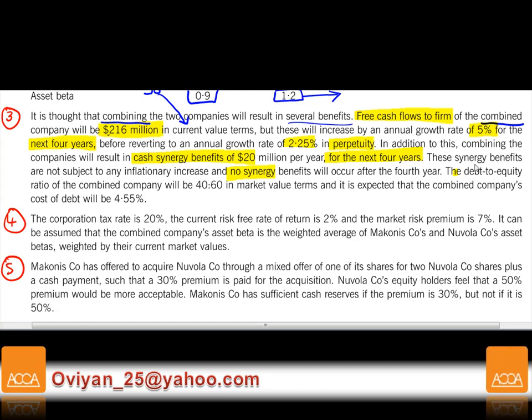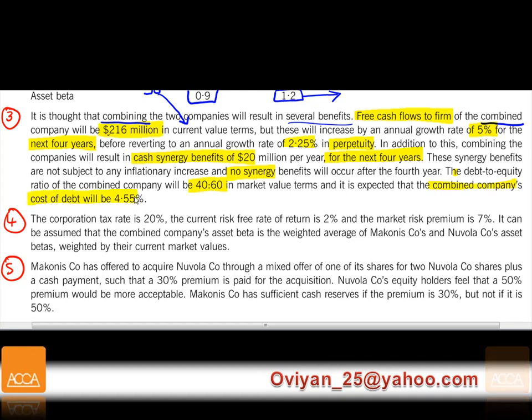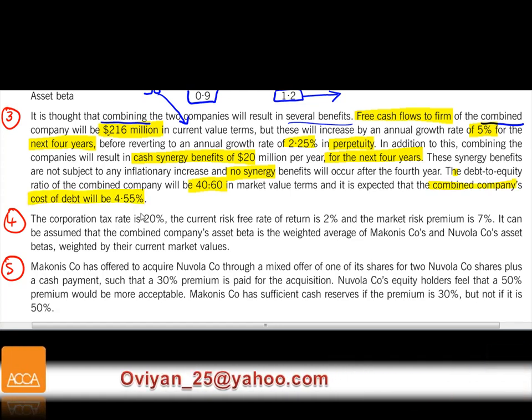Now they're also telling you the debt to equity ratio of the combined company, the proportion of your debt and your equity in market value terms. It's expected that the combined company's cost of debt will be 4.55%.